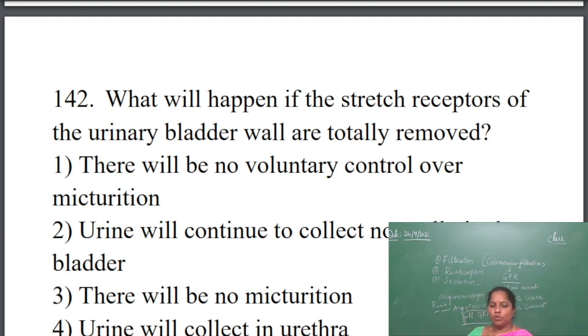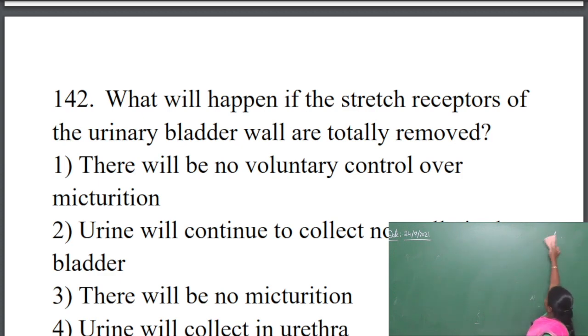So next question is, what will happen if the stretch receptors of the urinary bladder are removed. The stretch receptors are present in the urinary bladder. These stretch receptors will go on expanding when urine is collected. So the question is, what will happen if the stretch receptors of the urinary bladder wall are totally removed? So they are asking the answer for this.